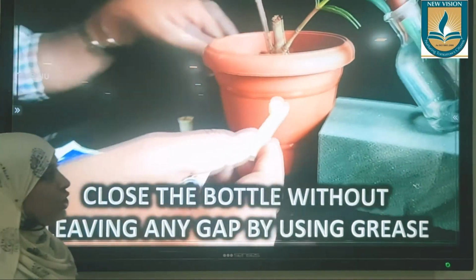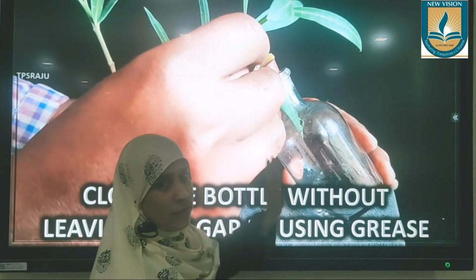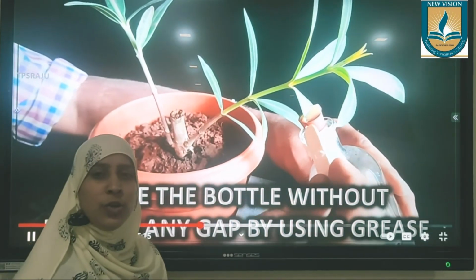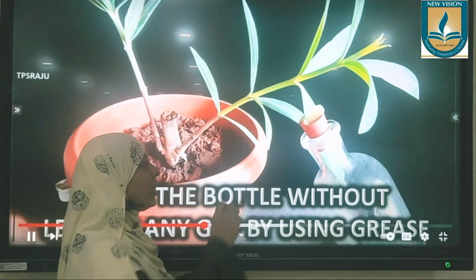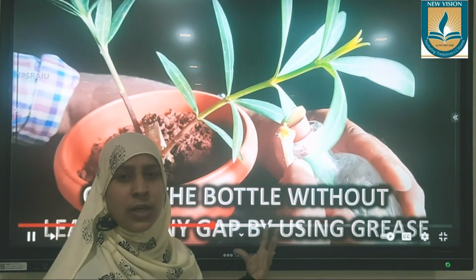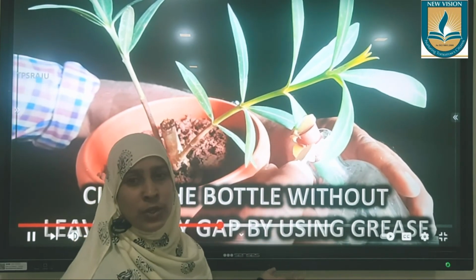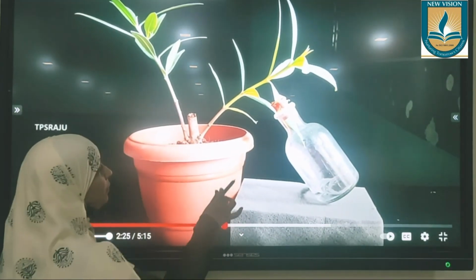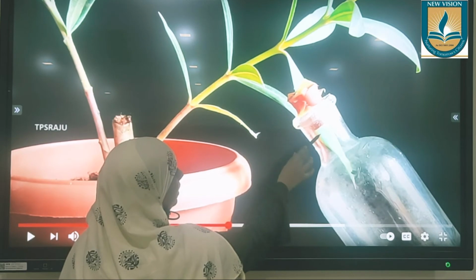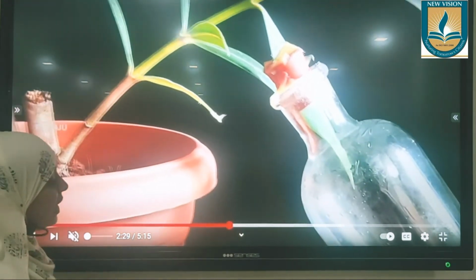Why do we put this rubber cork? So that there is no entry of carbon dioxide from outside to inside. That is the first thing. But still, through the split, no carbon dioxide should enter into that bottle. For that reason, we are greasing it. Grease is nothing but an oily substance, so it does not allow any entry of air molecules into that bottle. Okay. So now we have a perfect environment where part of the leaf gets carbon dioxide and part of the leaf does not get carbon dioxide. We leave this setup in sunlight.